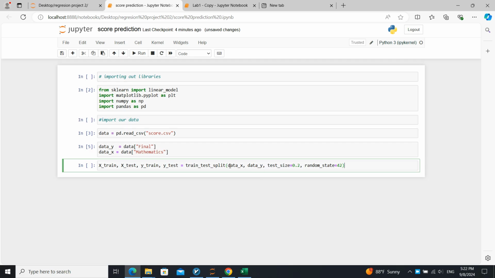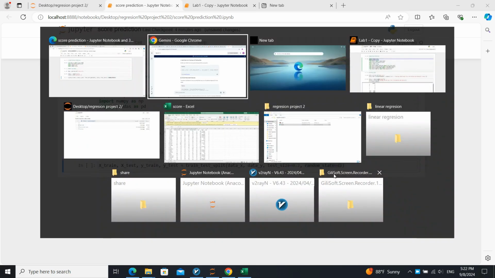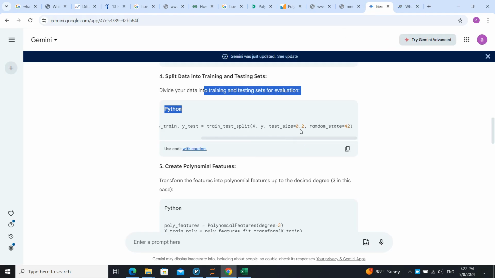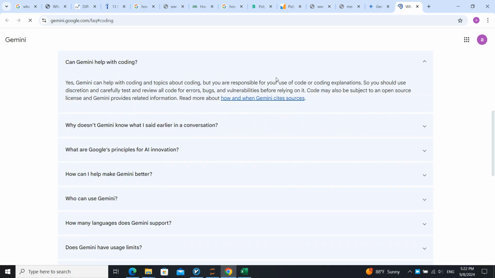Okay, what does this phrase tell us? Let's go to Gemini and see if it gives us any explanation or not. Okay, it didn't give us an explanation.